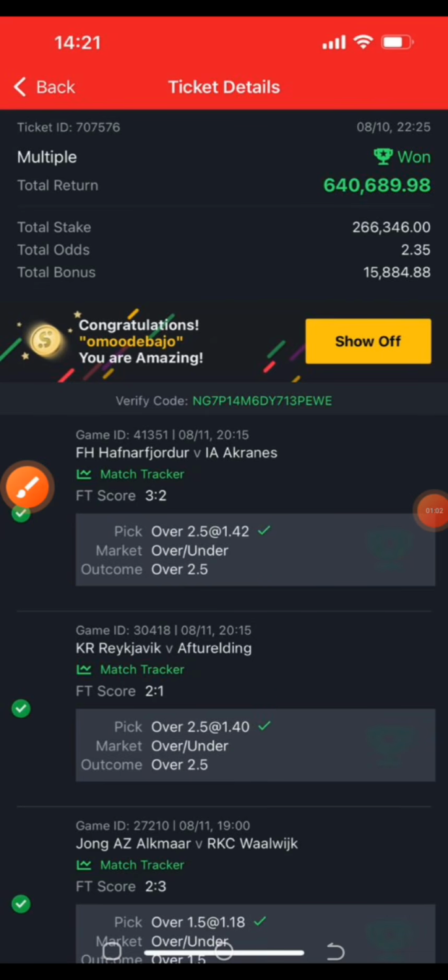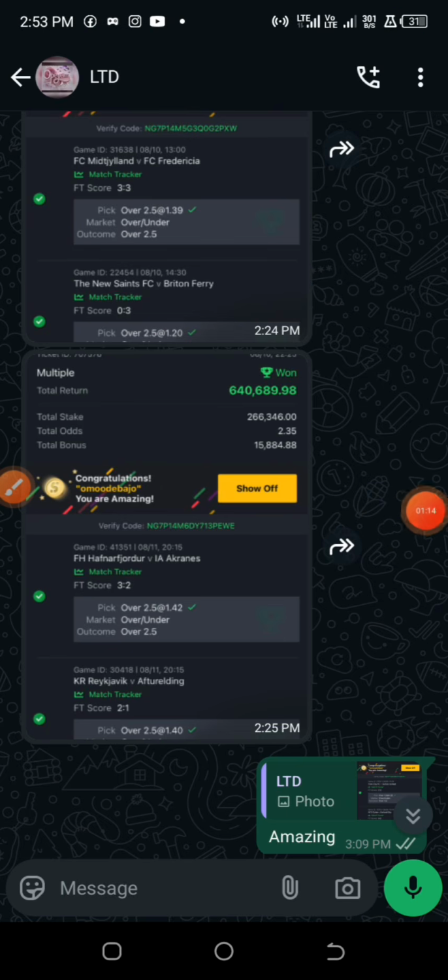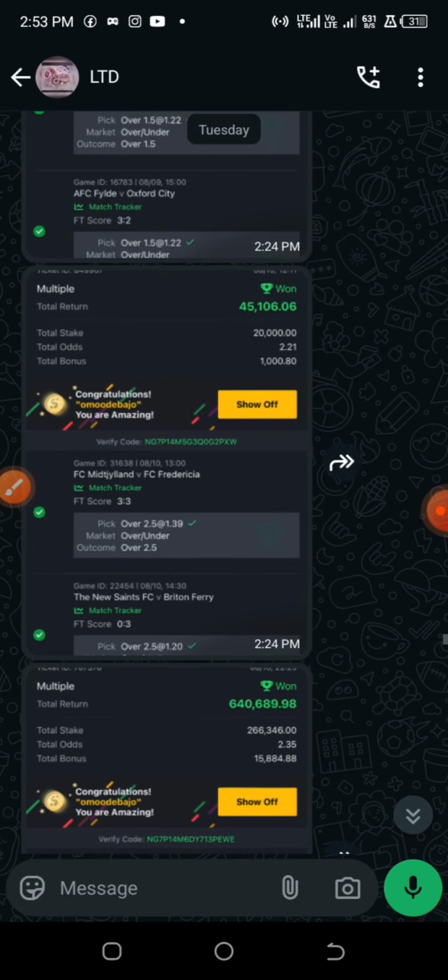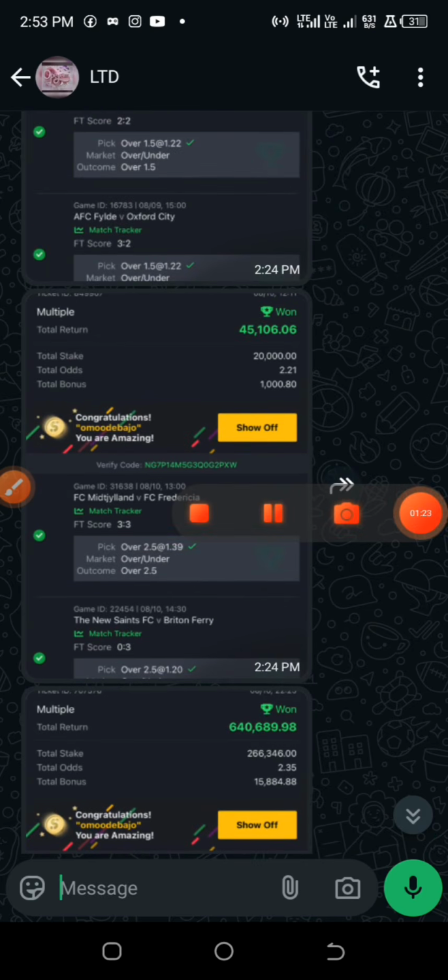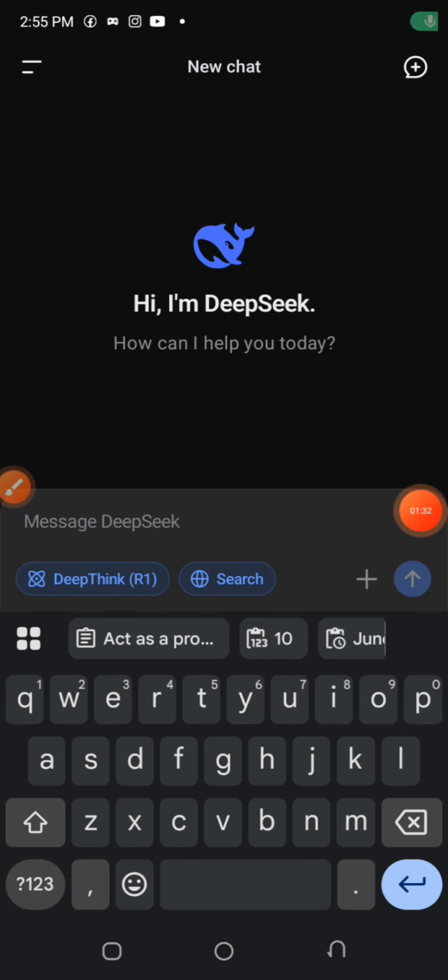One advantage of this particular strategy is that it does not depend on which team wins, and it works well with leagues or teams that are known for playing attacking games. We also have situations where we have a strong team against a weak team, things like that. If you have been observing most of my over 1.5 goals predictions too, you will notice that sometimes the bookmakers are favoring the home team or the away team with very low odds.